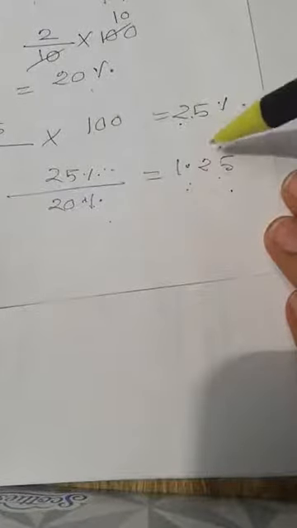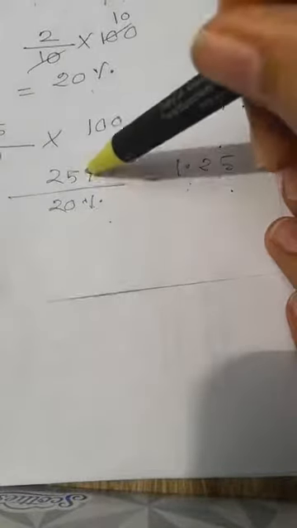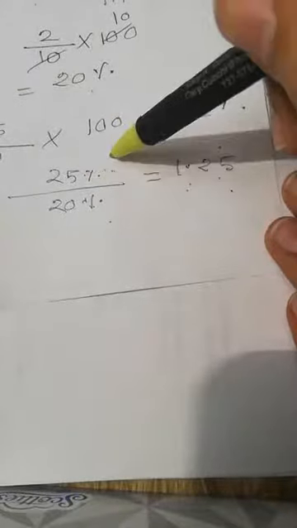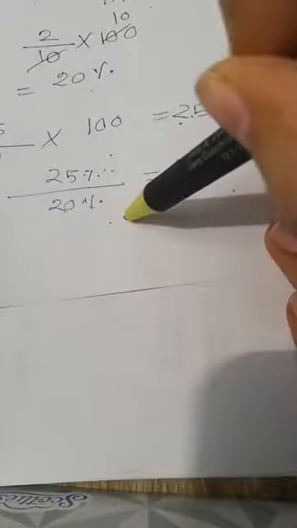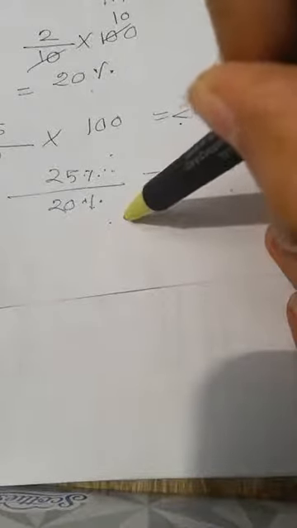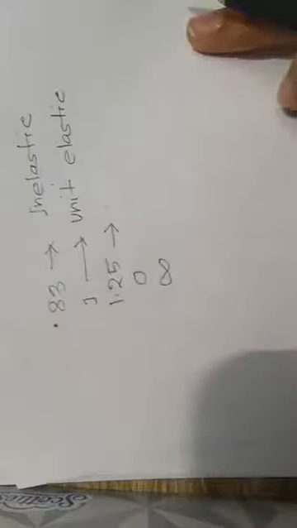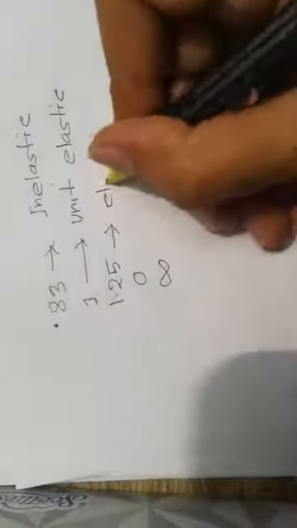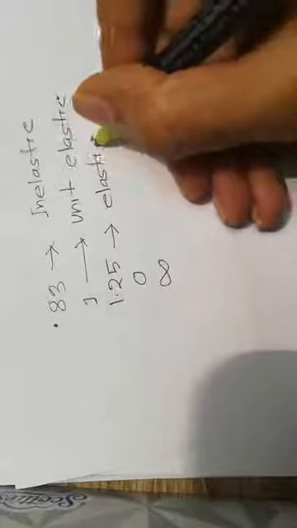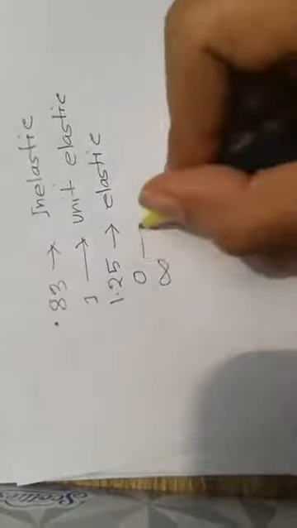What does that mean? That means people are more responsive, 5% more responsive to the price change, right? So this is elasticity. This is elastic. People are responsive to the price change. So this is elastic, right?